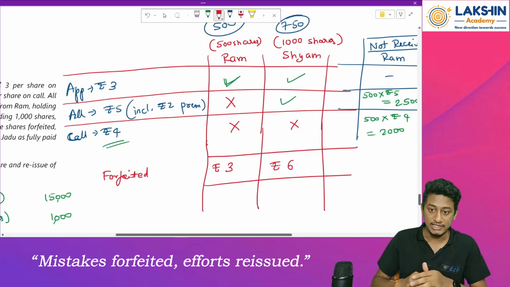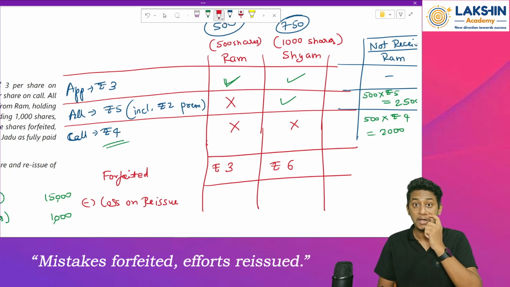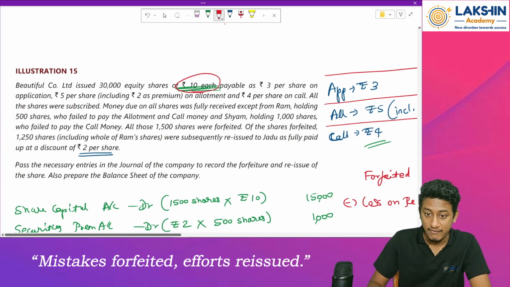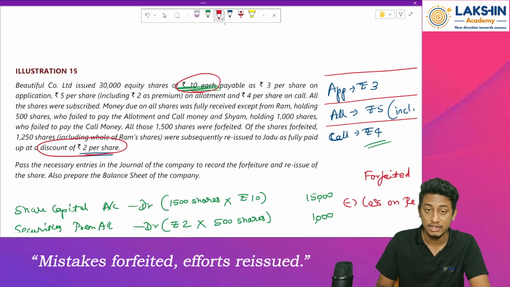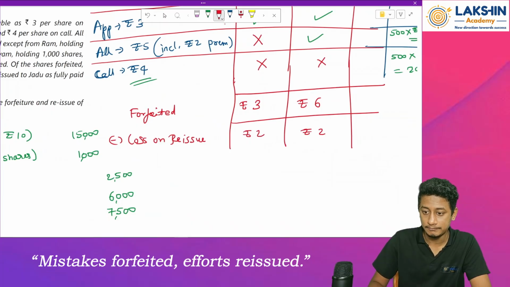So then after this, how much is the loss on reissue? Rupees 2 per share. Rupees 10 minus rupees 8. See, rupees 10 was the value of the shares minus rupees 2 is the discount value given. So rupees 2 is the loss over here.